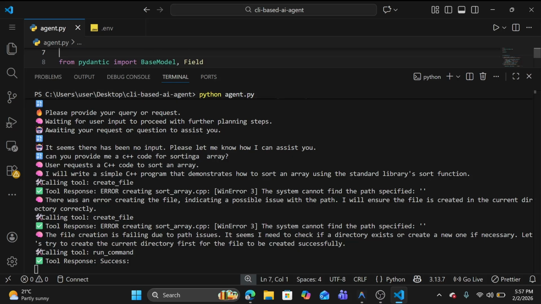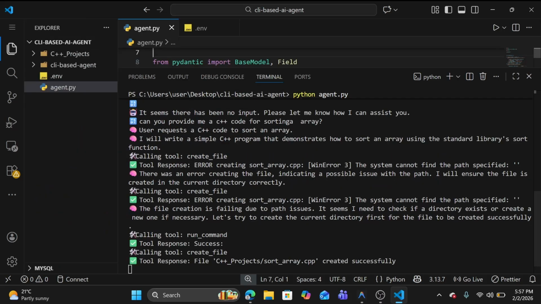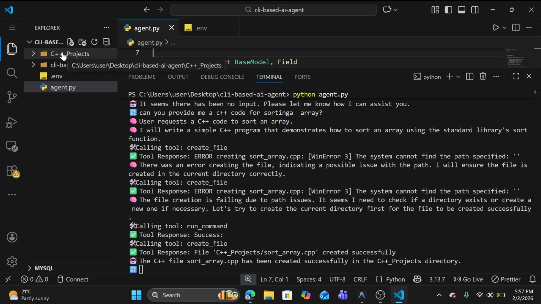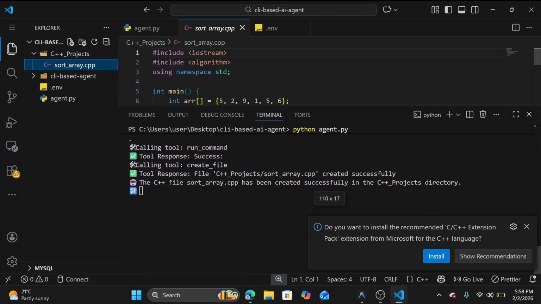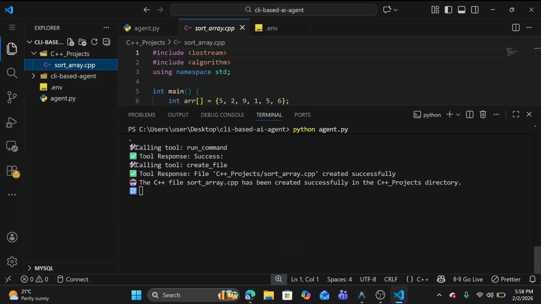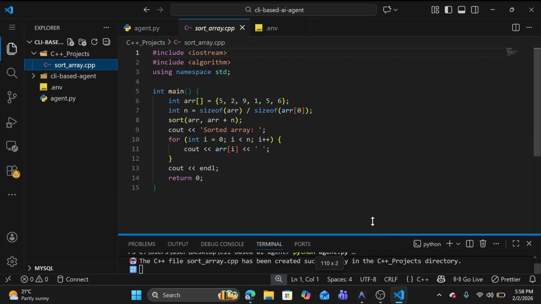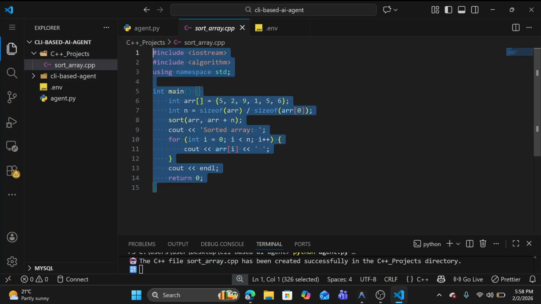Let me check. It's created a C++ project folder, and inside there it is creating a .cpp file. You can see here the C++ file sort array.cpp has been created successfully in the C++ project directory. So it's able to create a folder in our directory, it also creates a file here, and it appends the code also.